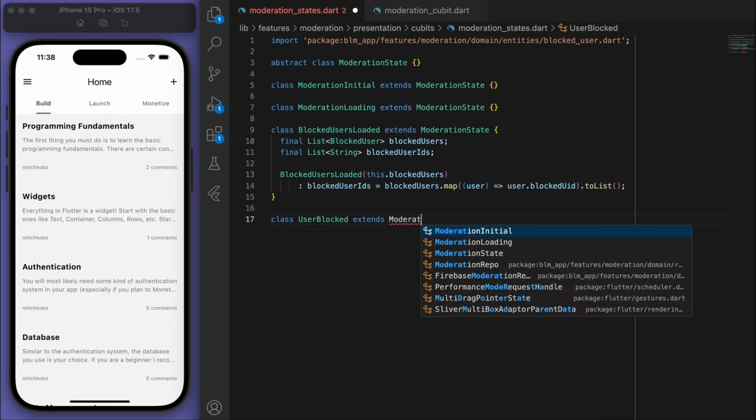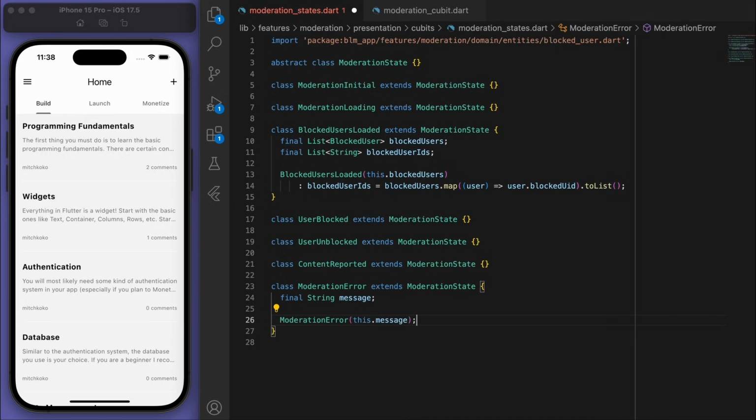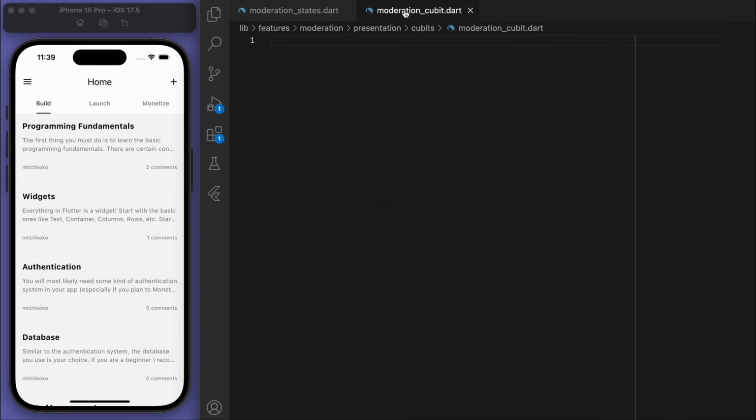And then the user blocked, user unblocked, and content reported state. And let's actually have some error states as well. Cool, so these are the different states I want to use. Now in our moderation cubit, remember the cubit is all just responsible for the state management, right? So we can pass through our moderation state.